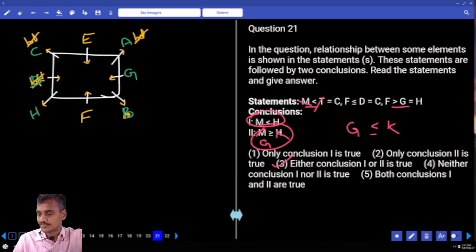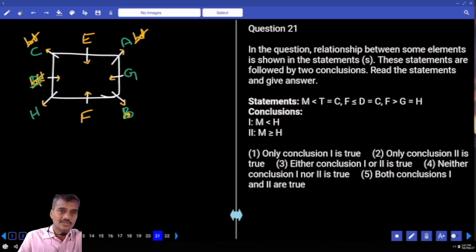Then 21st, now M and H. Now, M is here and H is here. Which element is common?